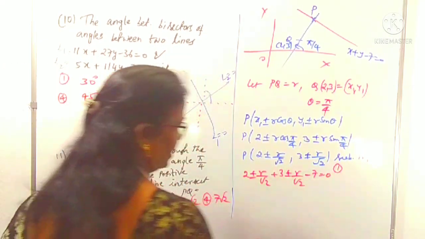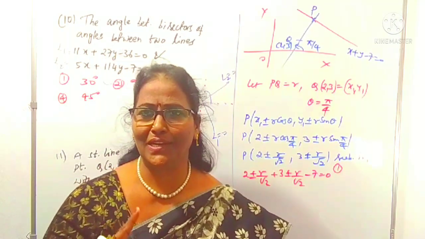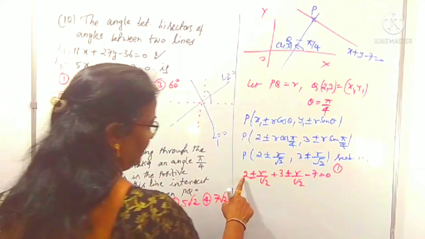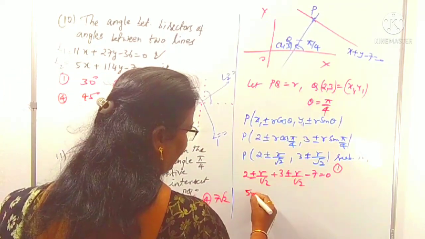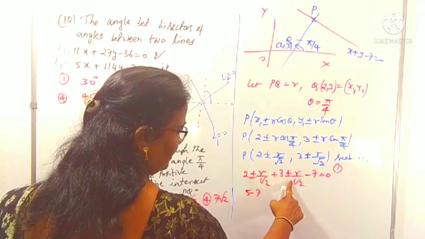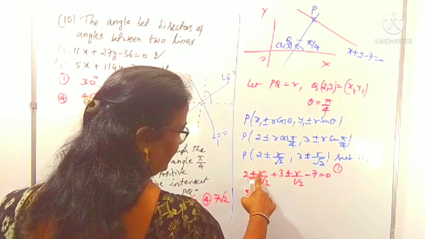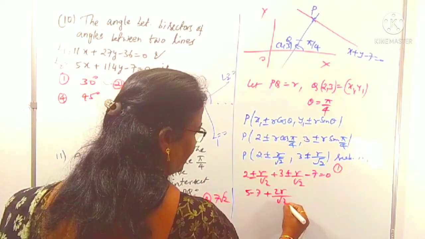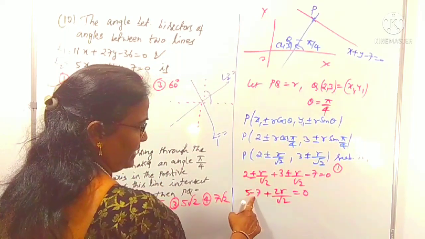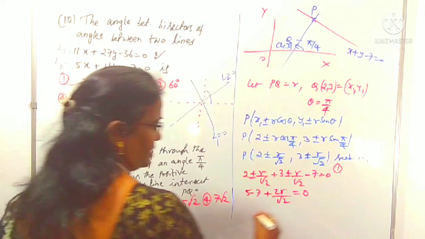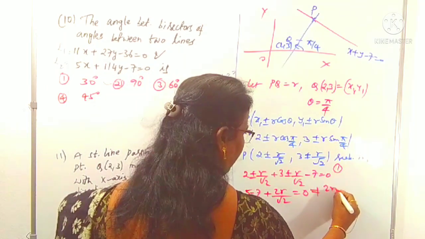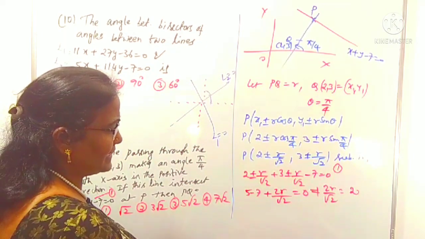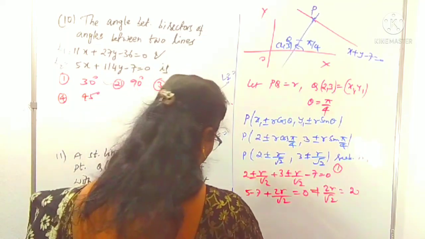For this question you compulsorily have to do the calculation. You just have to concentrate on what the parametric point is. We can see that 2 plus 3 is 5, and 5 with minus 7 here. If you use a minus here, whichever sign I am using, first of all r by √2 plus r by √2, that is 2r by √2, is equal to 0. 5 minus 7 is minus 2. So this becomes 2r by √2 equals minus 2, which becomes plus 2 here. Throughout the root is cancelled and throughout 2 is cancelled.